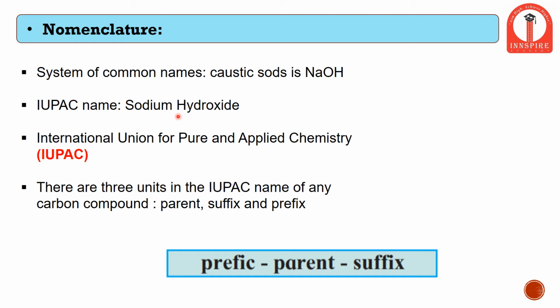Now we will study how to write the IUPAC nomenclature. In IUPAC nomenclature, any chemical compound is subdivided into three categories: first a prefix, then a parent, then a suffix. We will study these one by one.